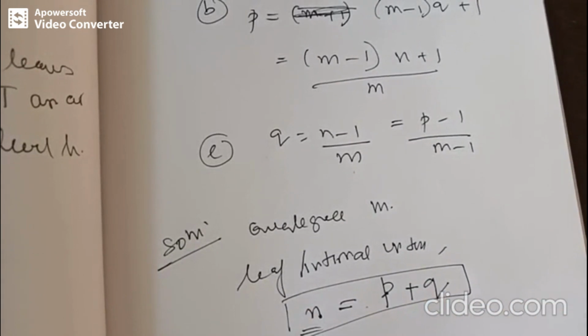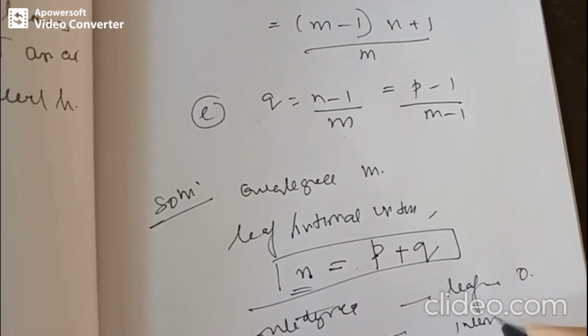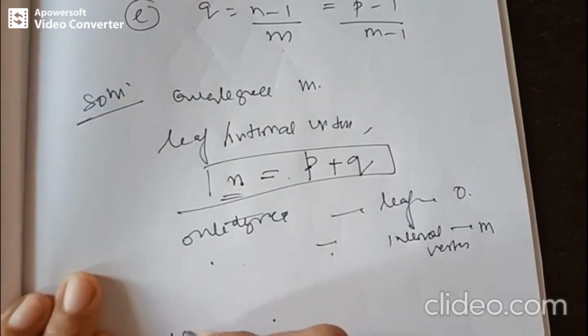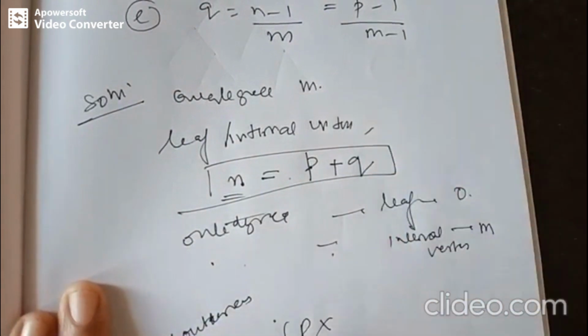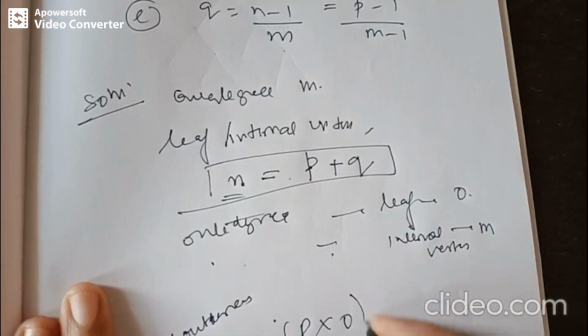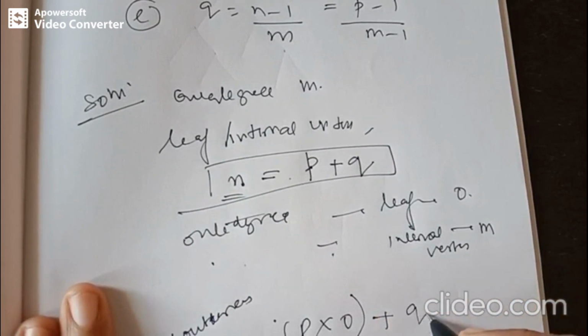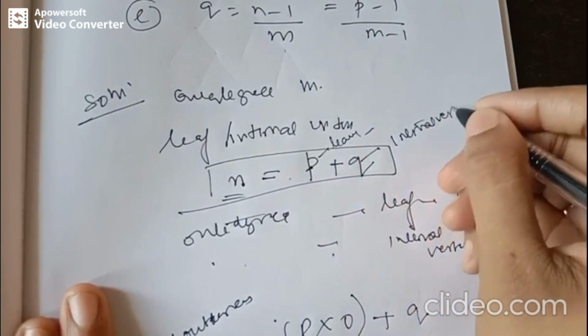So we know the out degree of a leaf is 0 and the out degree of every internal vertex is m, right? So the sum of out degrees of the vertices is given by p, the leaves, with out degree 0, plus the internal vertices. q represents the number of internal vertices as per the question.